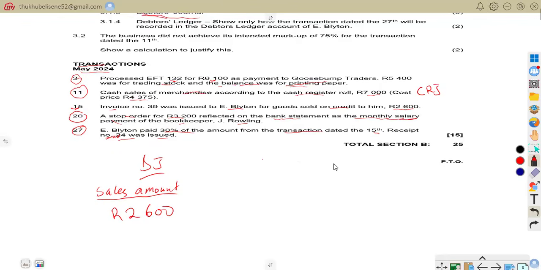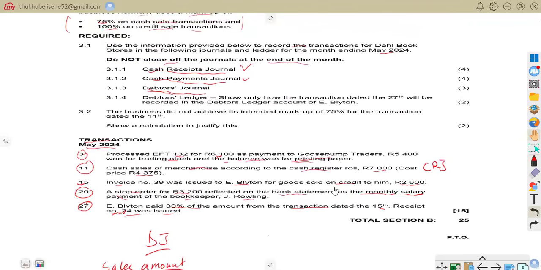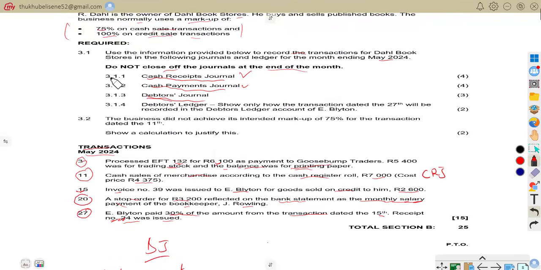But we are told that the business uses 100% markup on credit sales. Let us see what it says. Here it is: 100% on credit sales transactions.